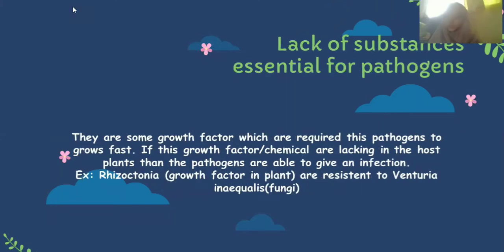The third one is lack of substances essential for pathogens. There are some growth factors which these pathogens require to grow fast. If this growth factor or chemical is lacking in the host plant, then the pathogen is not able to give an infection. For example, in Rhizoctonia, a growth factor in a plant is resistant to Helminthosporium.